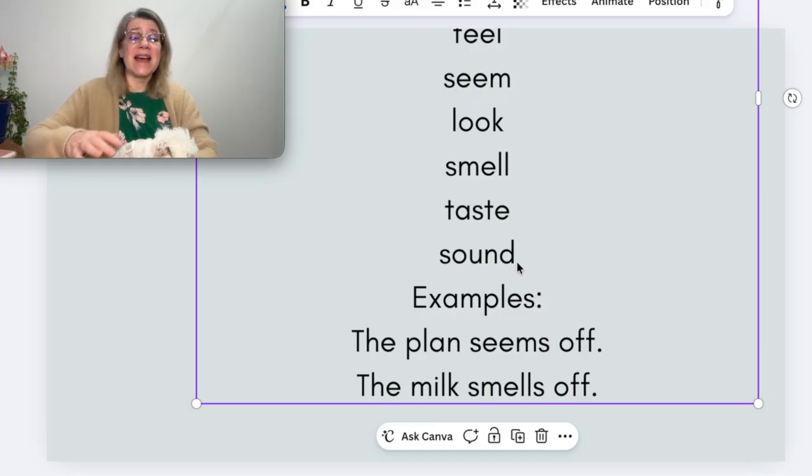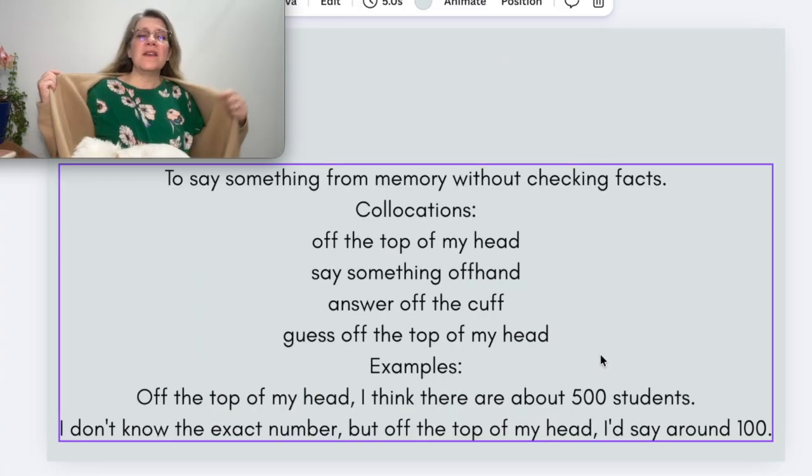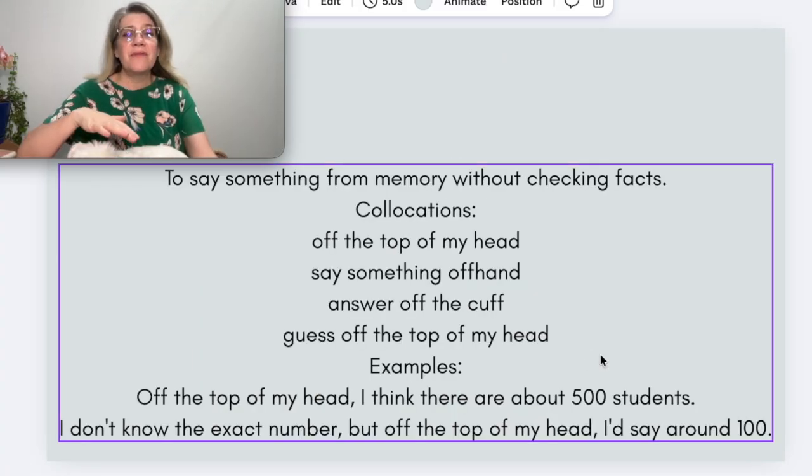Now, maybe somebody's idea doesn't sit right with you. It sounds off. Or maybe someone played a wrong note in their piano piece. Something was off. It sounded off. The plan seems off. There's something wrong there. The milk smells off.